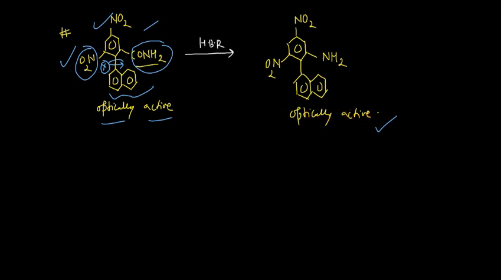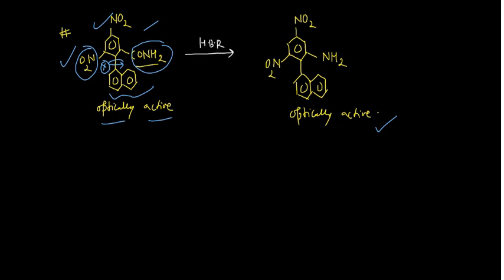So this again proves that this is the concerted reaction. That means this group is never detached. This is the migrating group actually. This has migrated, which is not actually detached from here. If it was detached, that means the optical activity would have been lost, but it is not lost. So this is something very important. These things are very important to note. I hope this is clear to you.